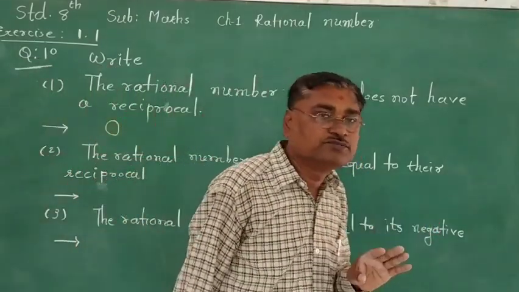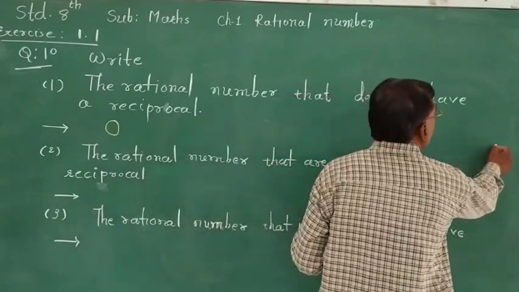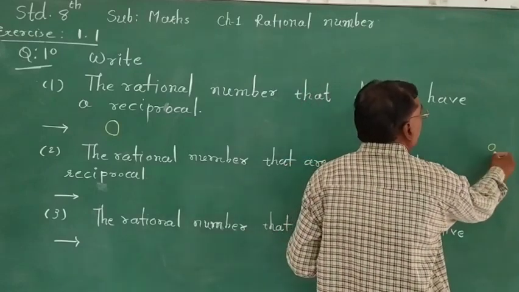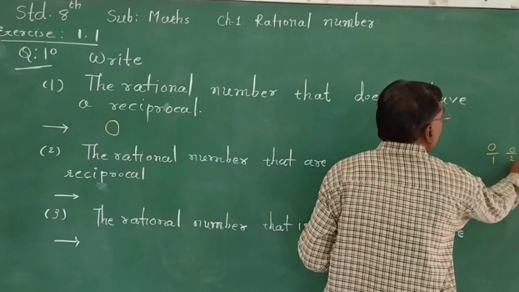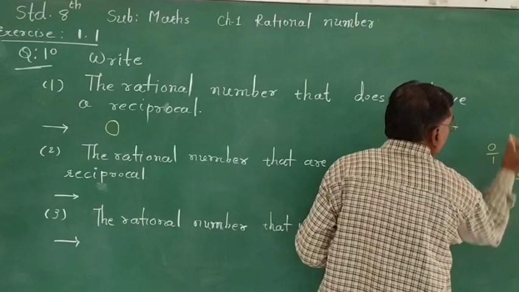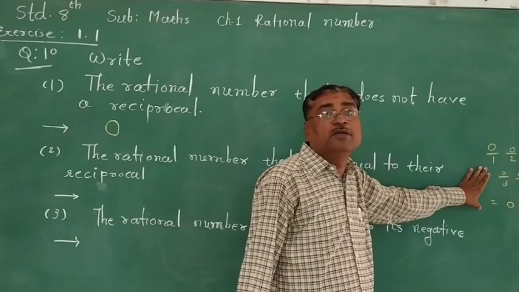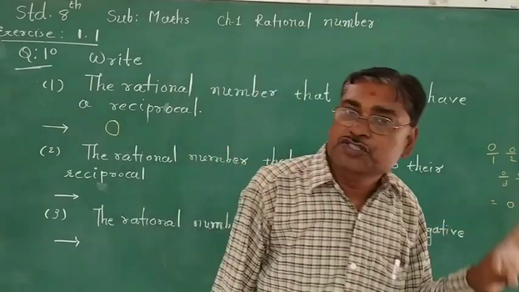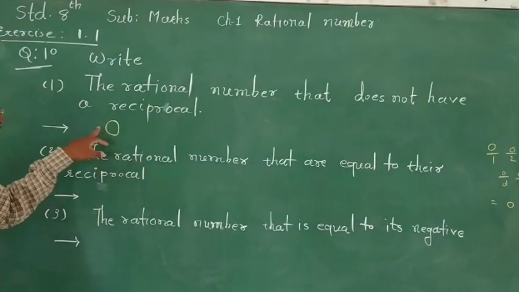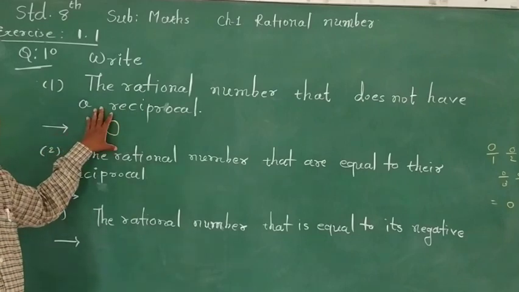Suppose you have the number 0. 0 can be divided by any number: 0 upon 1, 0 upon 2, 0 upon 3, 0 upon 4, all answers will be 0. But any number cannot be divided by 0. So there is only one number, 0, that has no reciprocal.